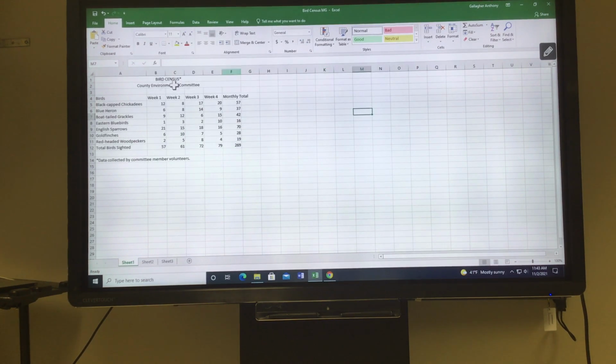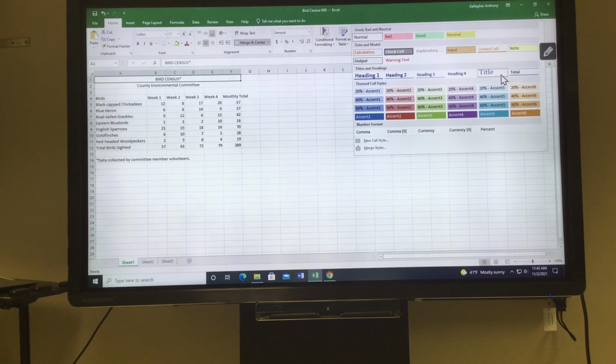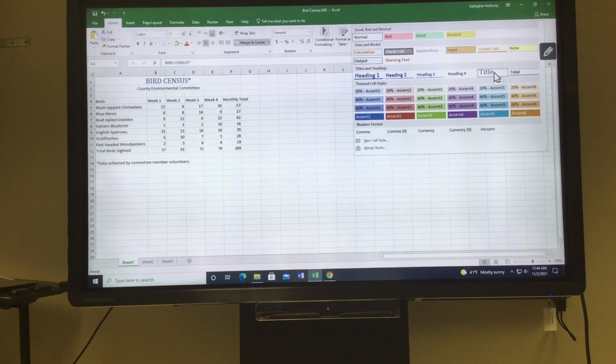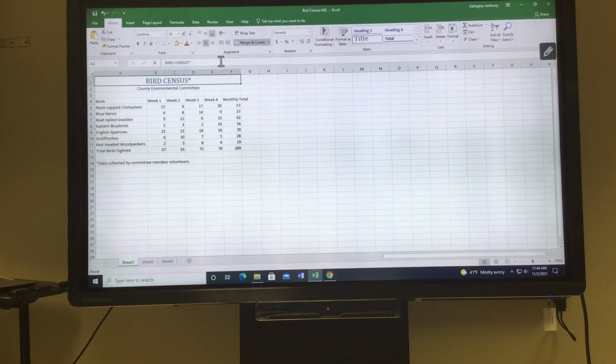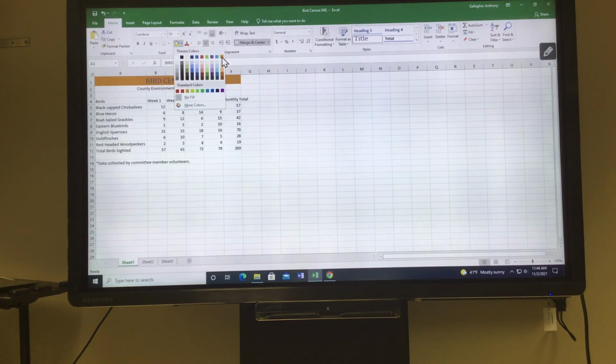Okay, it wants us to format cell A1 with the title cell style. So that is in the styles group. Hit the More button, and then it wants us to do the title one, which is over on the right. Okay, and then it wants us to come over to the left and fill. So hit the drop-down paint bucket, and it wants us to fill orange accent 6, which is this one.